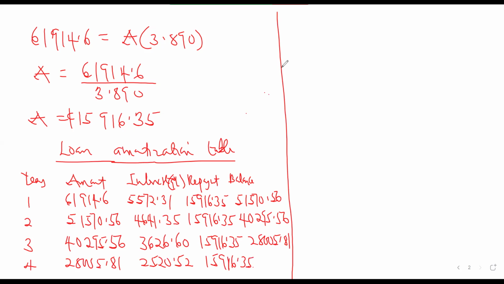At the end of the year, we pay the 15,916.35. So the repayment is going to be a fixed amount that you are going to be paying at the end of every year. Okay. So you have the 15,916.35.